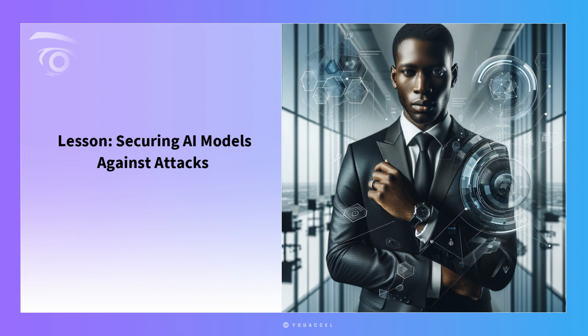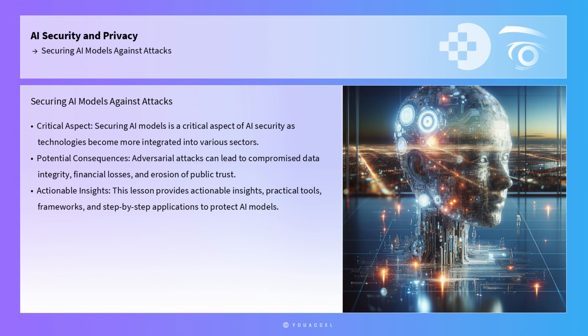Lesson: Securing AI models against attacks. Securing AI models against attacks is a critical aspect of AI security and privacy, particularly as these technologies become more integrated into various sectors. The importance of securing AI models cannot be overstated, given the potential consequences of adversarial attacks, which can lead to compromised data integrity, financial losses, and erosion of public trust.